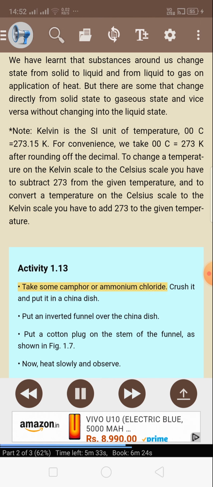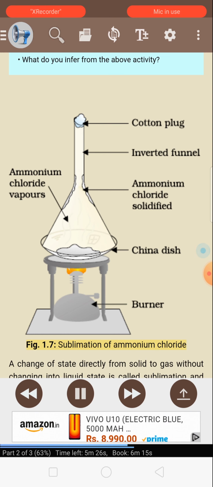Activity 1.13. Take some camphor or ammonium chloride. Crush it and put it in a china dish. Put an inverted funnel over the china dish. Put a cotton plug on the stem of the funnel, as shown in figure 1.7. Now, heat slowly and observe. What do you infer from the above activity? Figure 1.7. Sublimation of ammonium chloride.